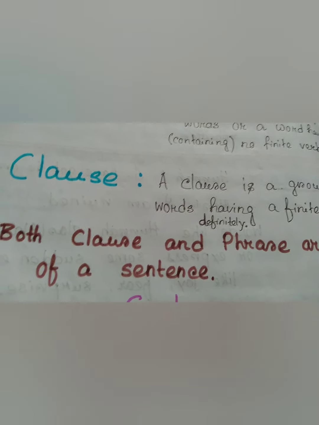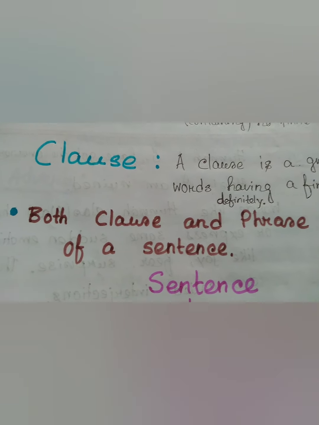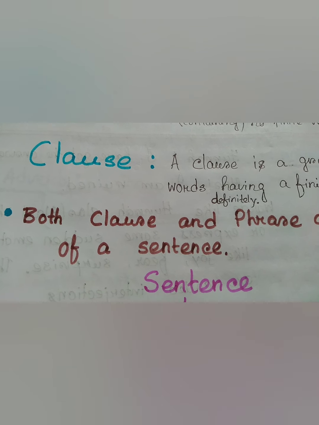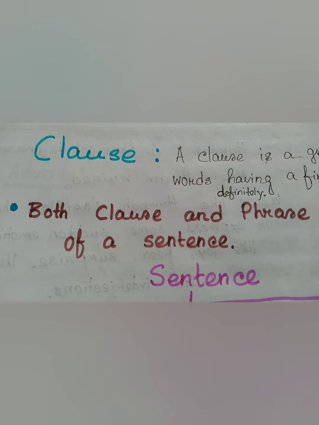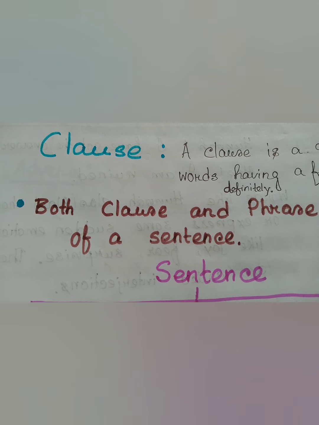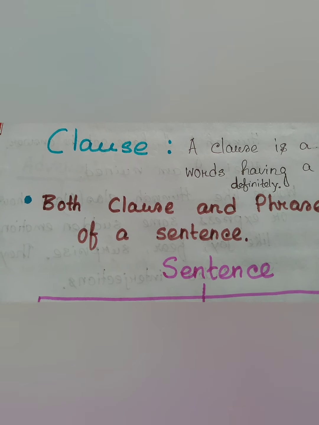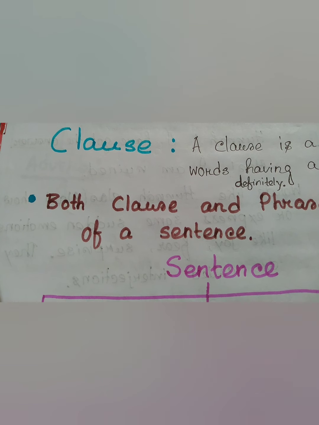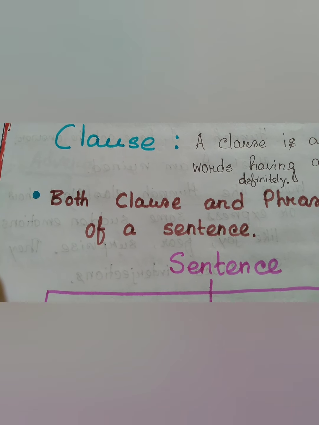Now, both clause and phrase are parts of a sentence and together they make a complete sentence. And now, you should know a phrase can be of different types like noun phrase, adjective phrase, verbal phrase, adverbial phrase, prepositional phrase, and conjunctional phrase also.